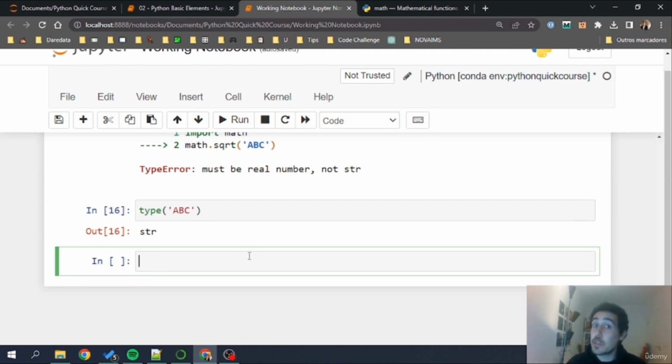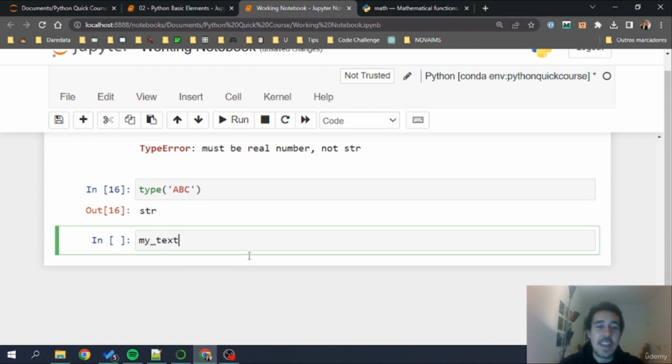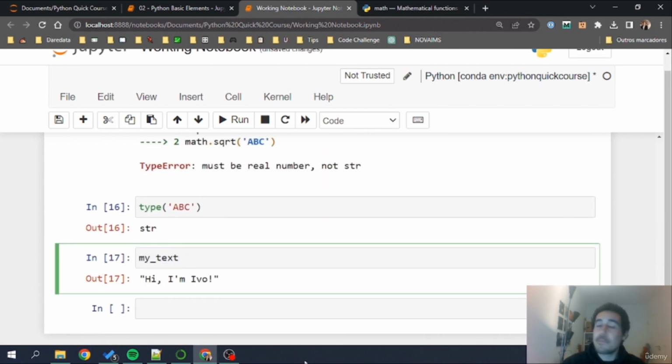Okay. Another important thing with strings, as I've told you, is that we can index strings. Let me return to my salute here, or my text. Now, let's imagine that I would only want to retrieve hi. Well, I can do that very easily using square brackets. When we have square brackets attached to a variable, we are indexing that variable here in Python.